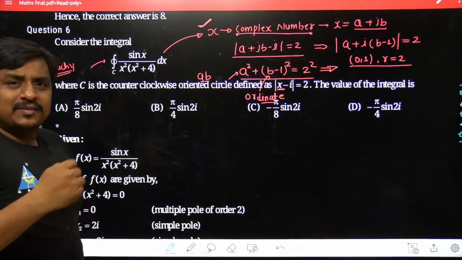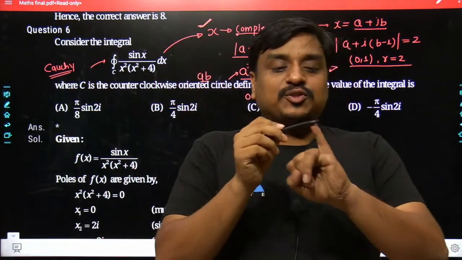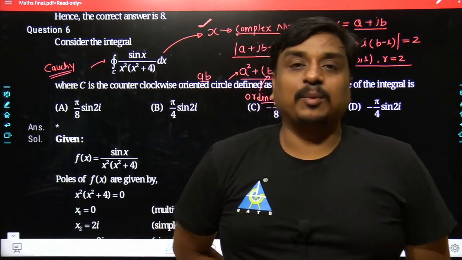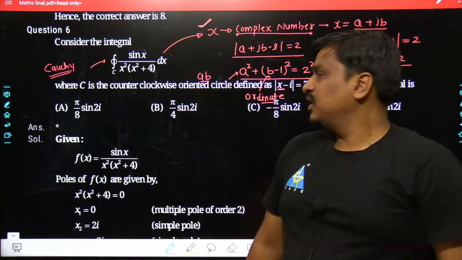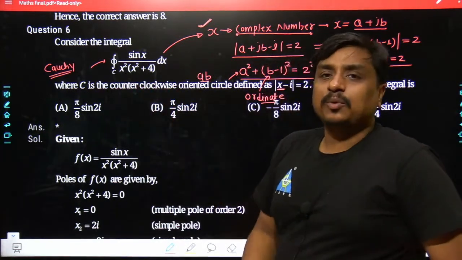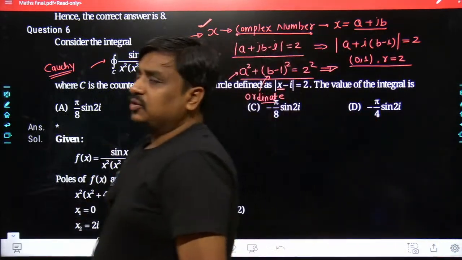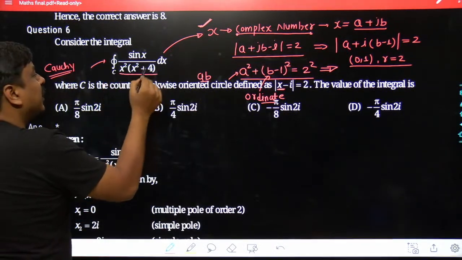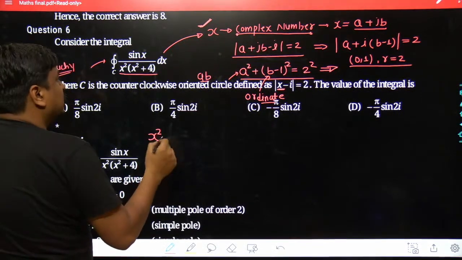May I know what is meant by a singular point? The singular points are the points where the complex function fails in continuity as well as differentiability, or I can say the points at which the function becomes non-differentiable and non-continuous. Where does it happen? It happens at its poles. What is meant by a pole? The pole is nothing but the roots of its denominator. So once you focus on its denominator, it is a polynomial, x squared within the bracket x squared plus 4. So what would you be doing over here? You would be searching for the singular points.